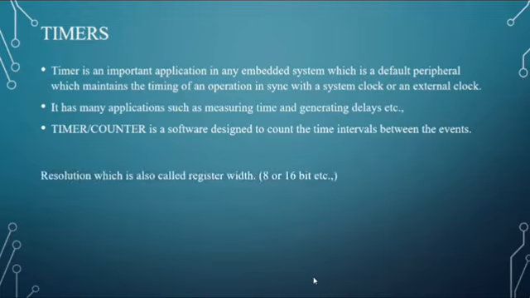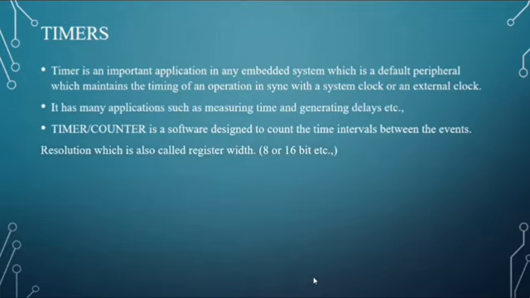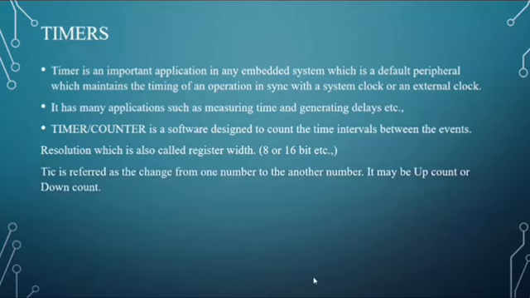First is resolution. It is also called register width, which is the width of a register. It may be 8-bit or 16-bit. Tick. A tick is a change from one number to another while counting. It may be an up count or a down count.